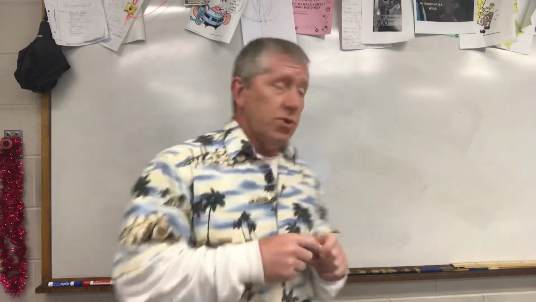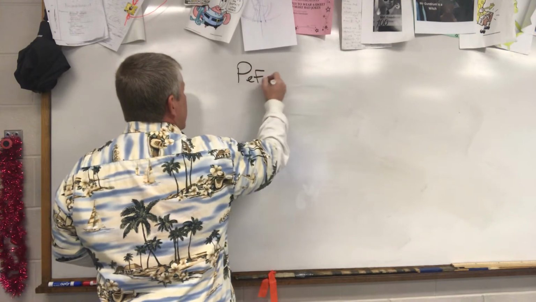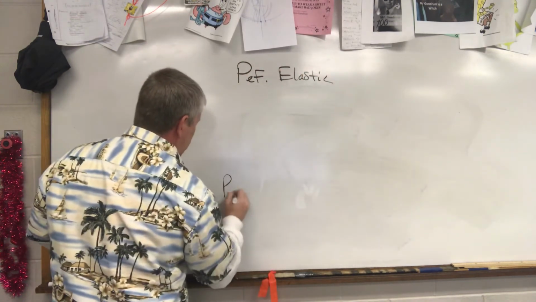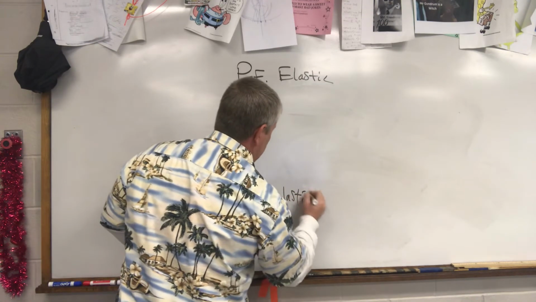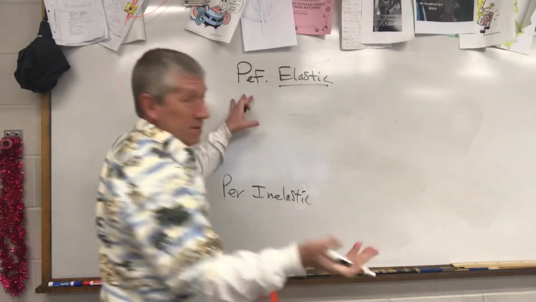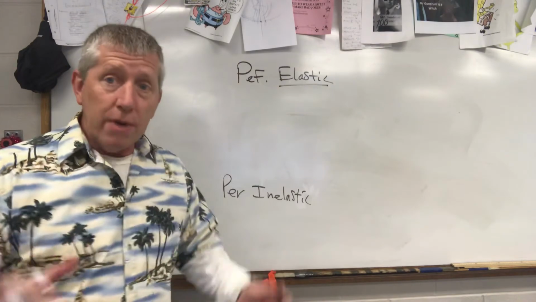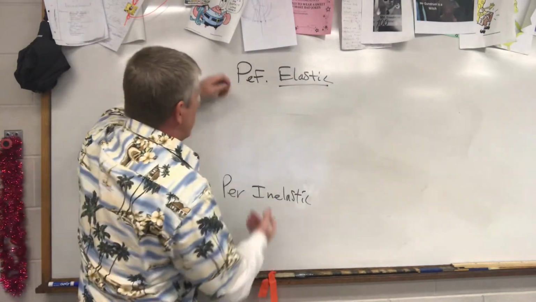All right, so here's what you've got. You've actually got between two ideals: perfectly elastic and perfectly inelastic. And remember, perfectly elastic is the same thing as elastic. So elastic collisions and perfectly inelastic, these two are the two extremes, and everything else is going to be somewhere in between.